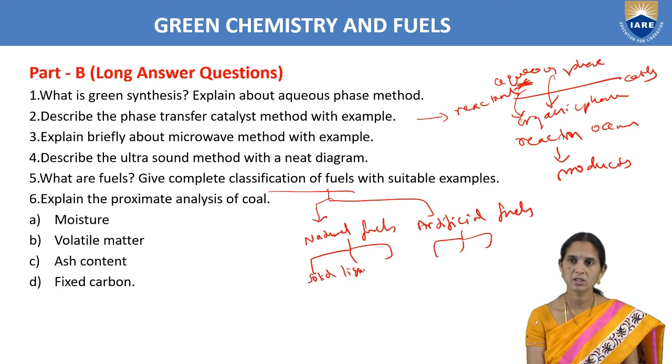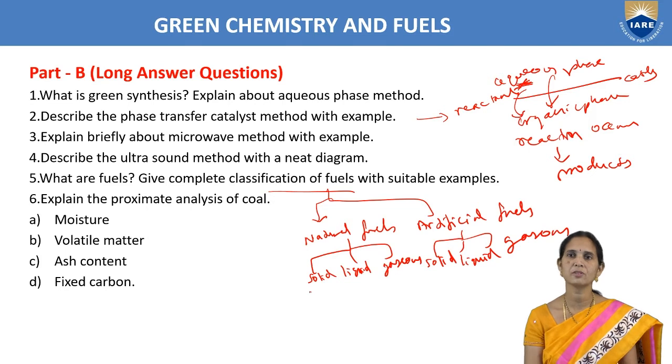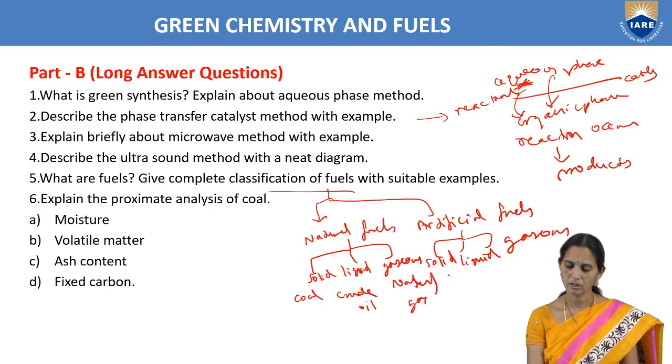Based on physical state of aggregation: solid, liquid and gaseous fuels. Artificial fuels are also solid, liquid and gaseous. We have to write examples also for this, like coal, crude oil, and natural gas, and here coke, petrol, and here you can write water gas, etc.